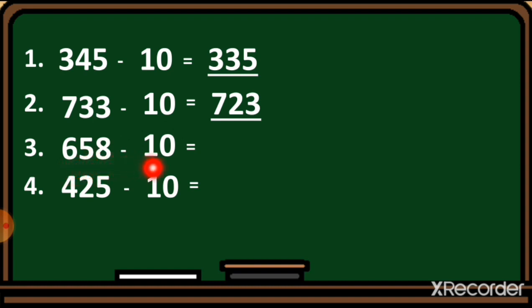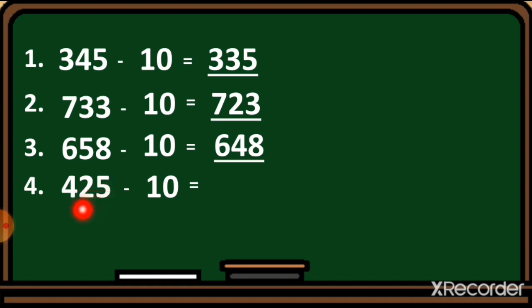Here is 658. We just cut one from this 5, because the tens is the middle one. The 5 is at the tens value. So 5 minus 1 is equal to 4. So we get the number 648. Here is the number we get as an answer. Hope you understood this.